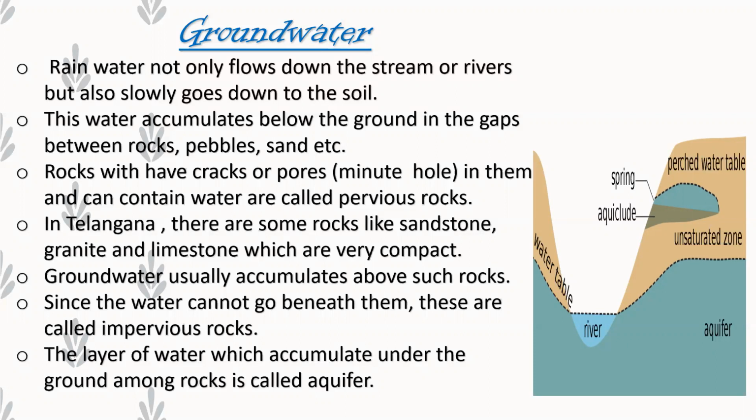The rainwater which sinks into the ground will accumulate. Where will it get stored? In between rocks, pebbles, and sand. Rocks which have cracks or pores, pores meaning minute holes, can contain water and are called pervious rocks.